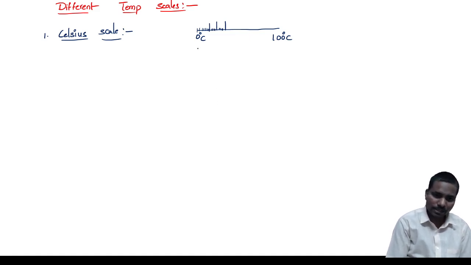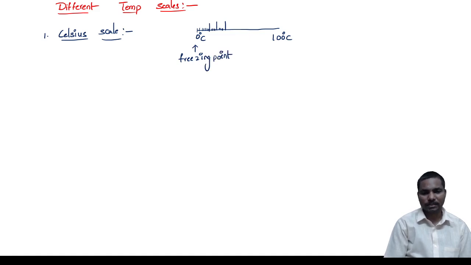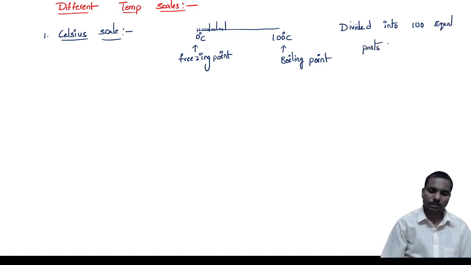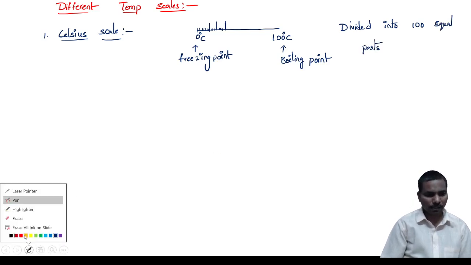The freezing point, at which water becomes ice, is 0 degrees Celsius. 100 degrees Celsius is considered the boiling point. Divided into 100 equal parts.